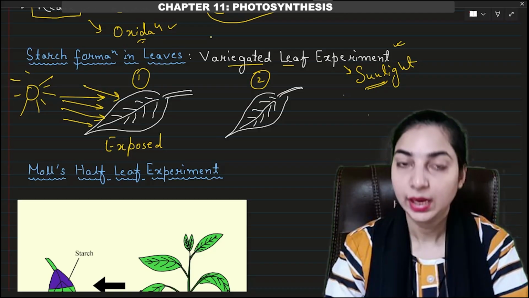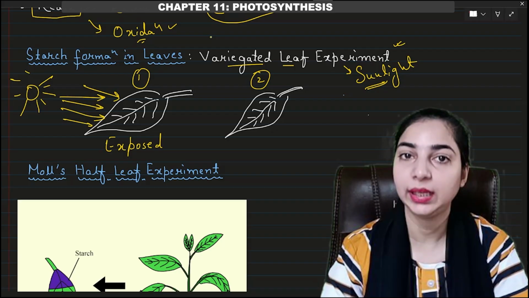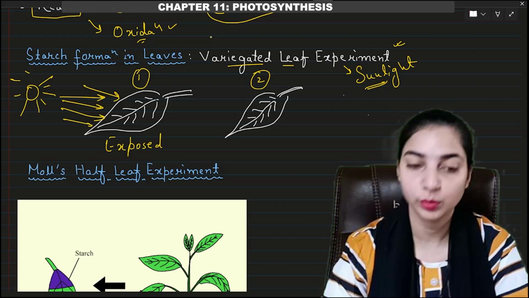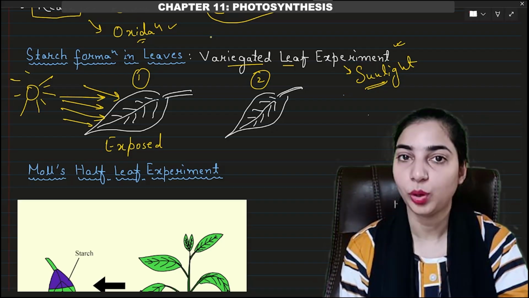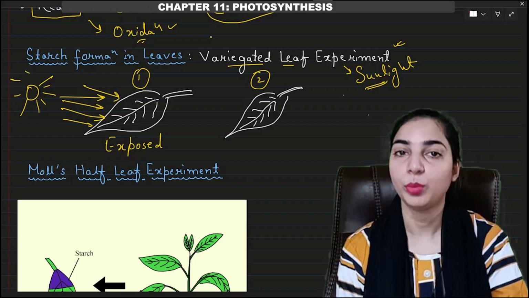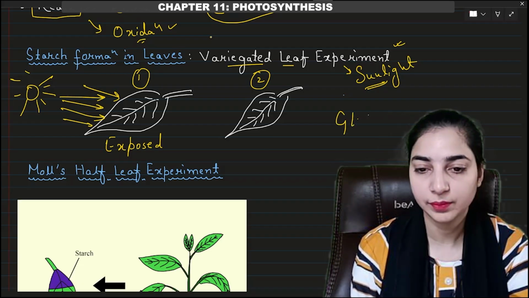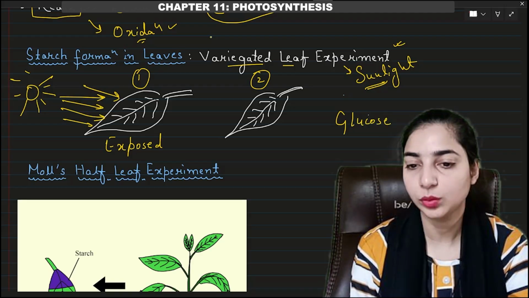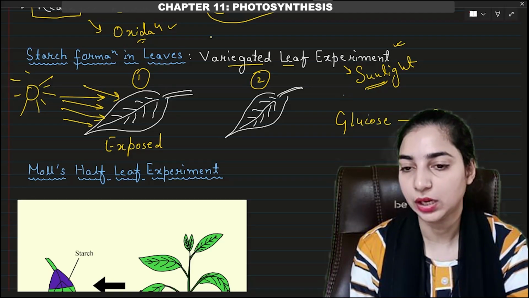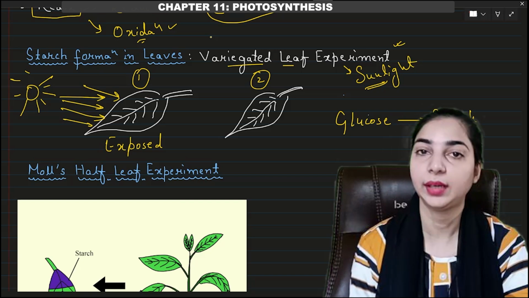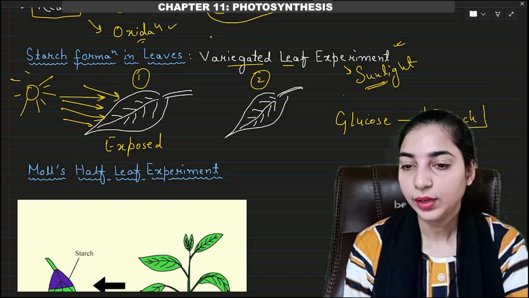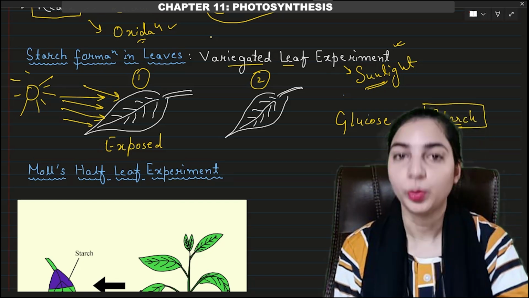Photosynthesis will take place, and when photosynthesis will take place, then glucose formation will take place. Okay, so the glucose will be formed and it will be stored in the form of starch, right? Now, how can we check whether starch is formed or not?